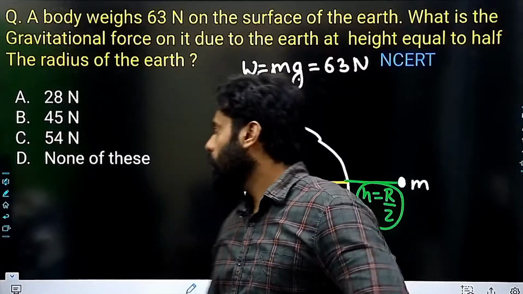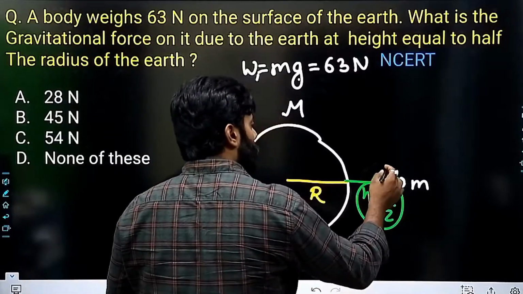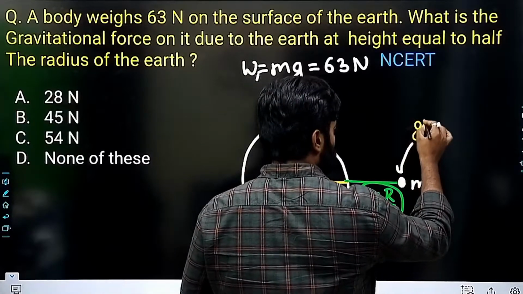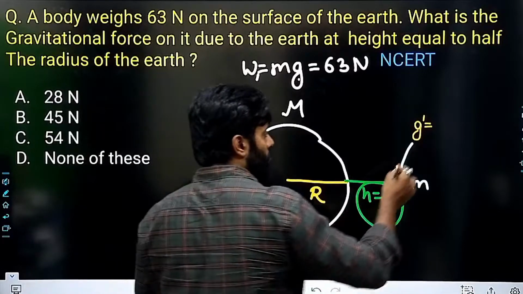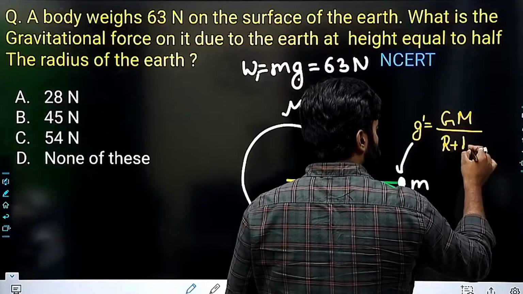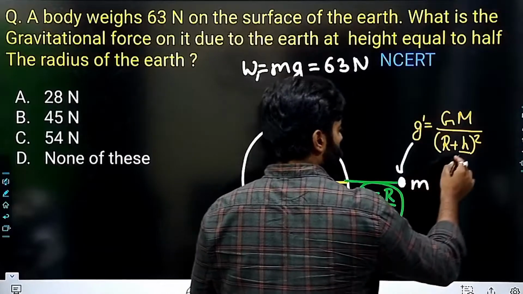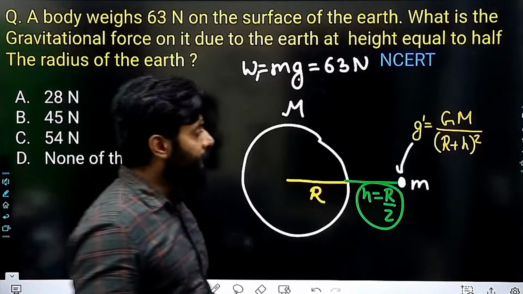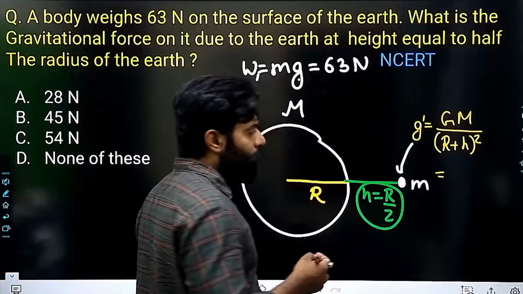So we know that when we are at this height, we have to find out the value of small g. If I have to calculate the value of small g, I can do that as GM divided by r plus h whole square. Now, you have to replace the value of h by r by 2.